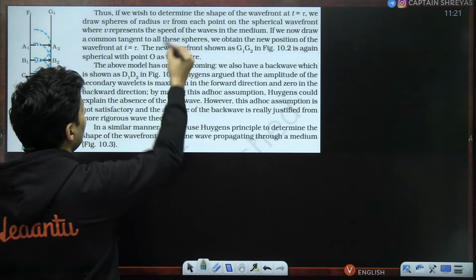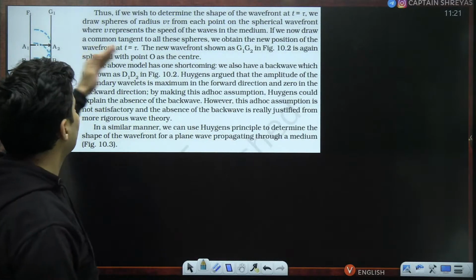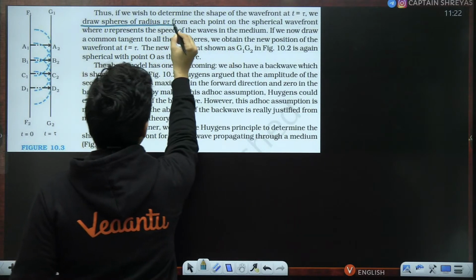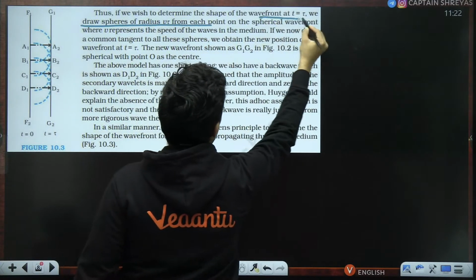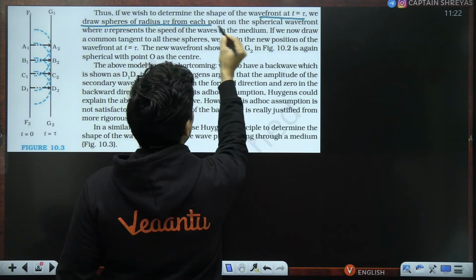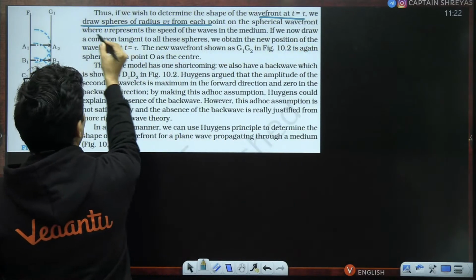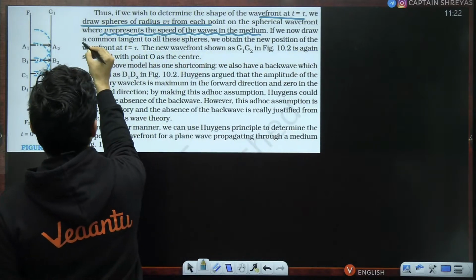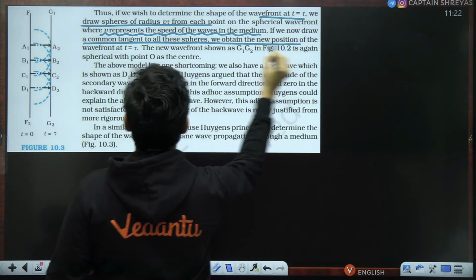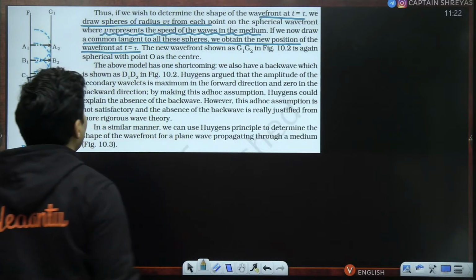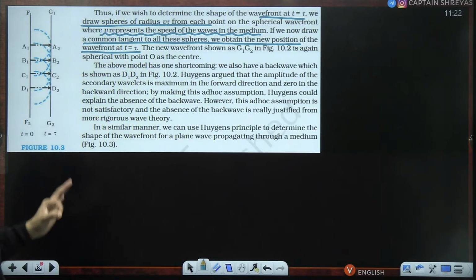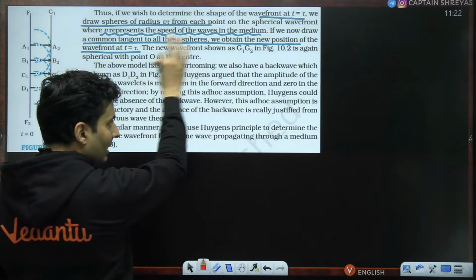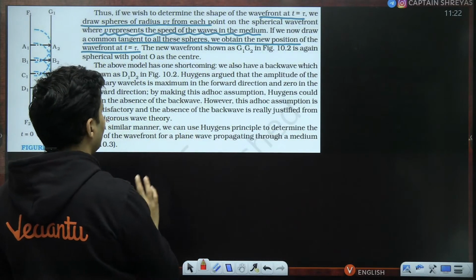So if you want to determine the shape of the wavefront, we draw spheres of radius v tau. This is at time tau, and here v represents the speed of the wave in that particular medium. Then you draw a common tangent to all the spheres. We obtain the new wavefront at time tau. In this particular model, there is a particular catch. I will explain all these things. For now, I am just underlining it.